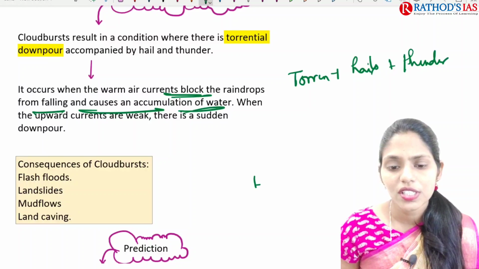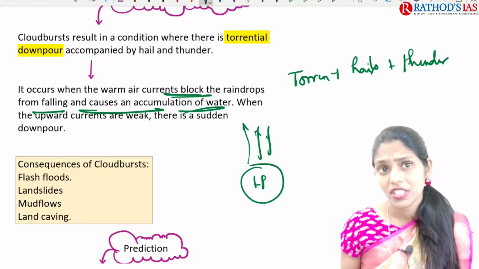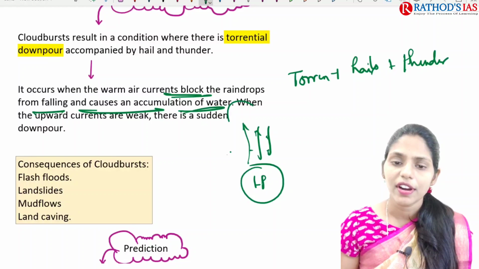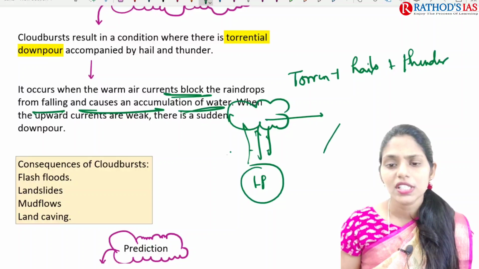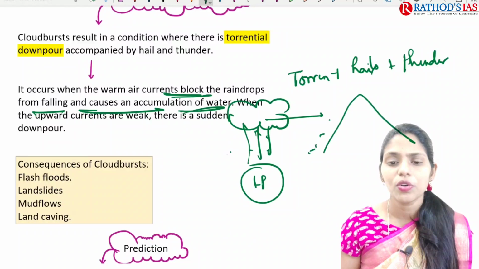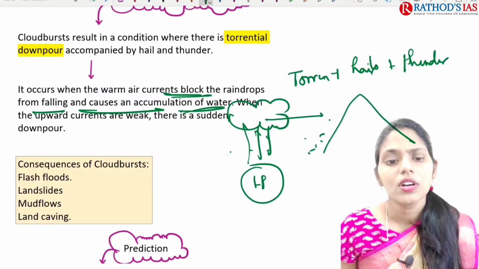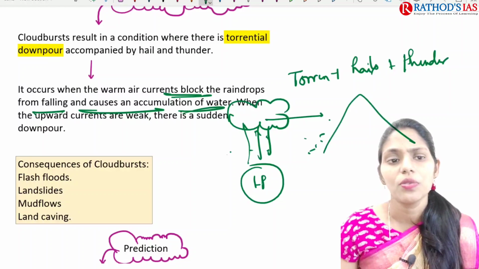As you all know, first a low pressure will be formed. Whenever low pressure is formed, the air which is heated goes up. It also carries moisture, and finally it will be condensed and forms a cloud. Whenever this cloud hits any hill, what happens? Suddenly the water which is carried in this cloud comes down. In this way, here we can see the formation of this cloudburst.